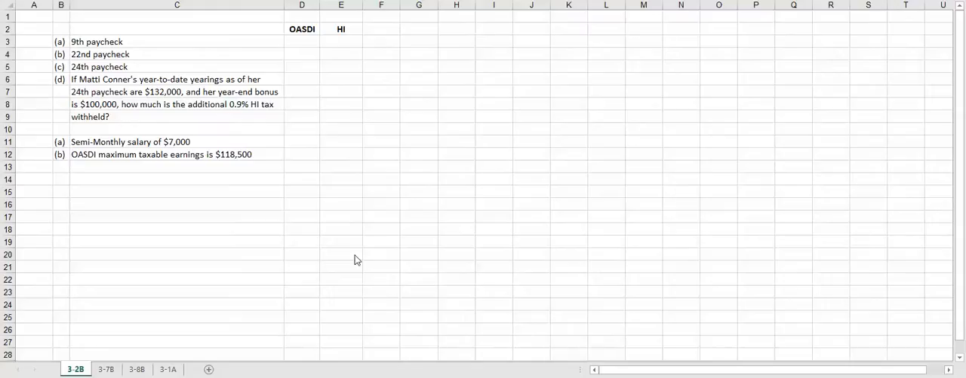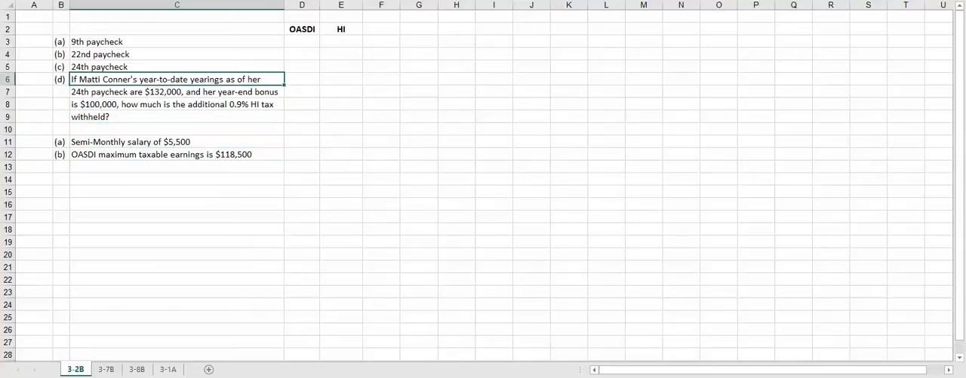In the past, there was not a maximum cap on the HI taxes. It used to be, even last year, that there was no max. The only max was the OASDI. However, recently the federal government has changed that. So we have to worry about that max as well.